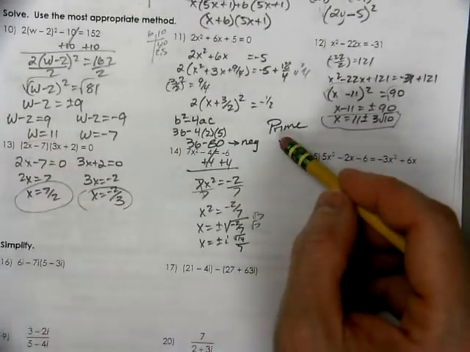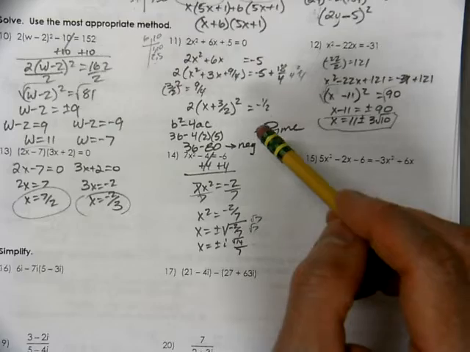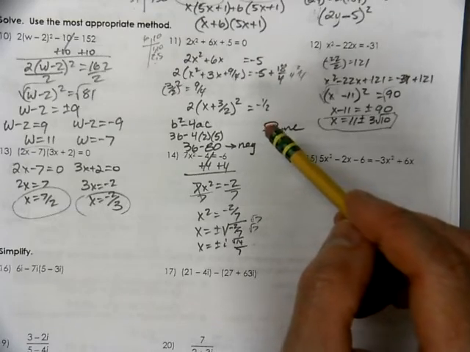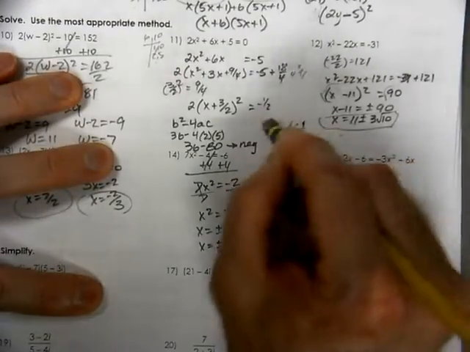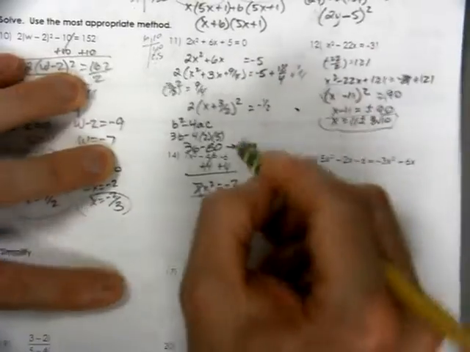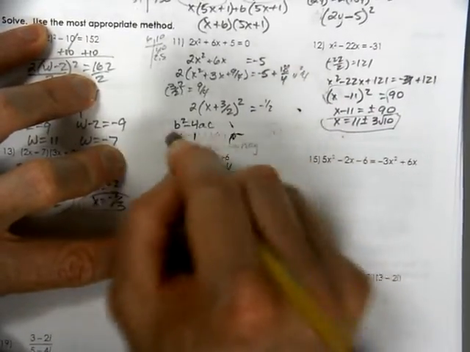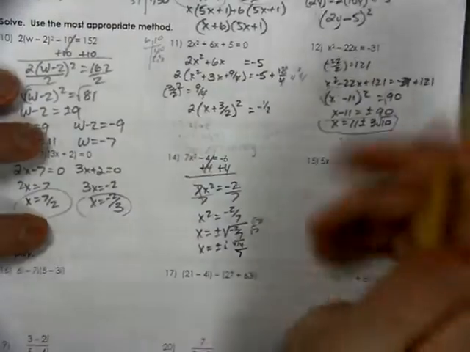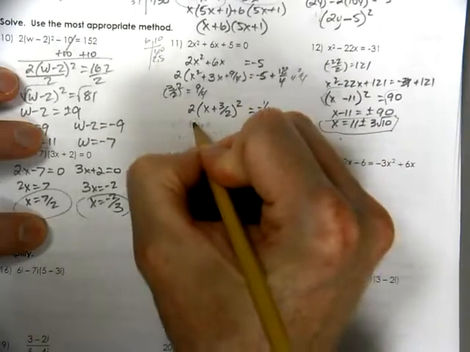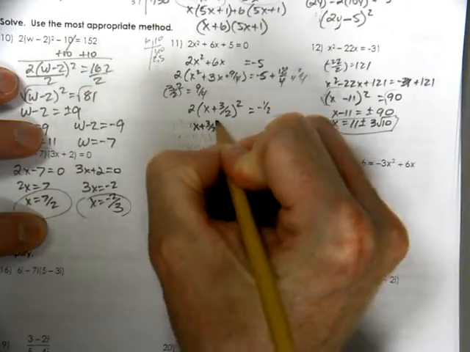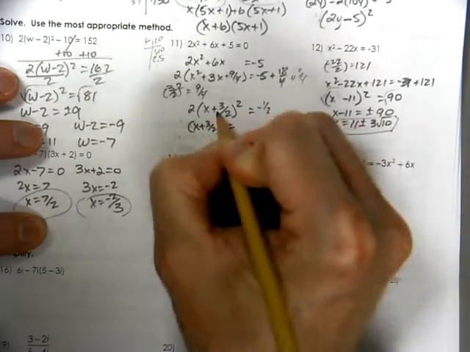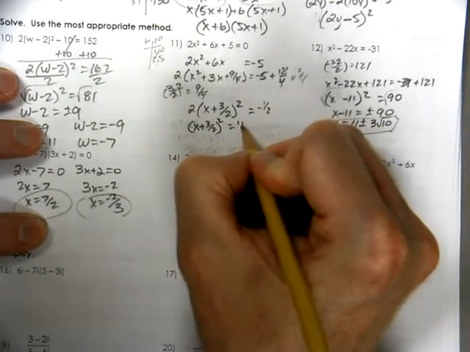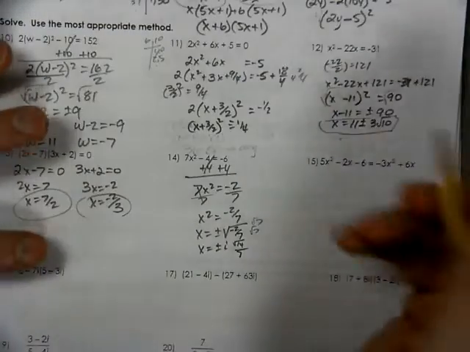So let me slide back up here. Let's think this one out. If we're supposed to solve it and we're dealing with negatives, we could actually solve that one and get an imaginary answer. So be it. Imaginary it is. So we're going to divide by the 2. x plus 3/2 squared equals, when you divide it, you get negative 1/4, still negative.